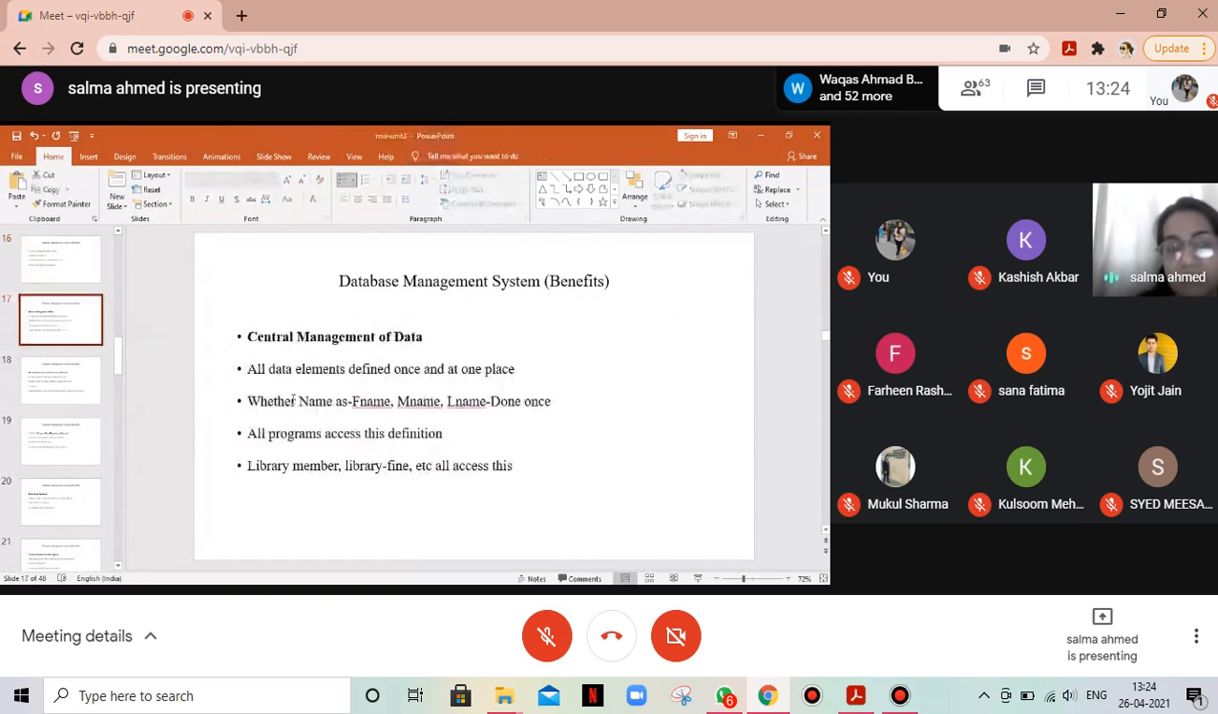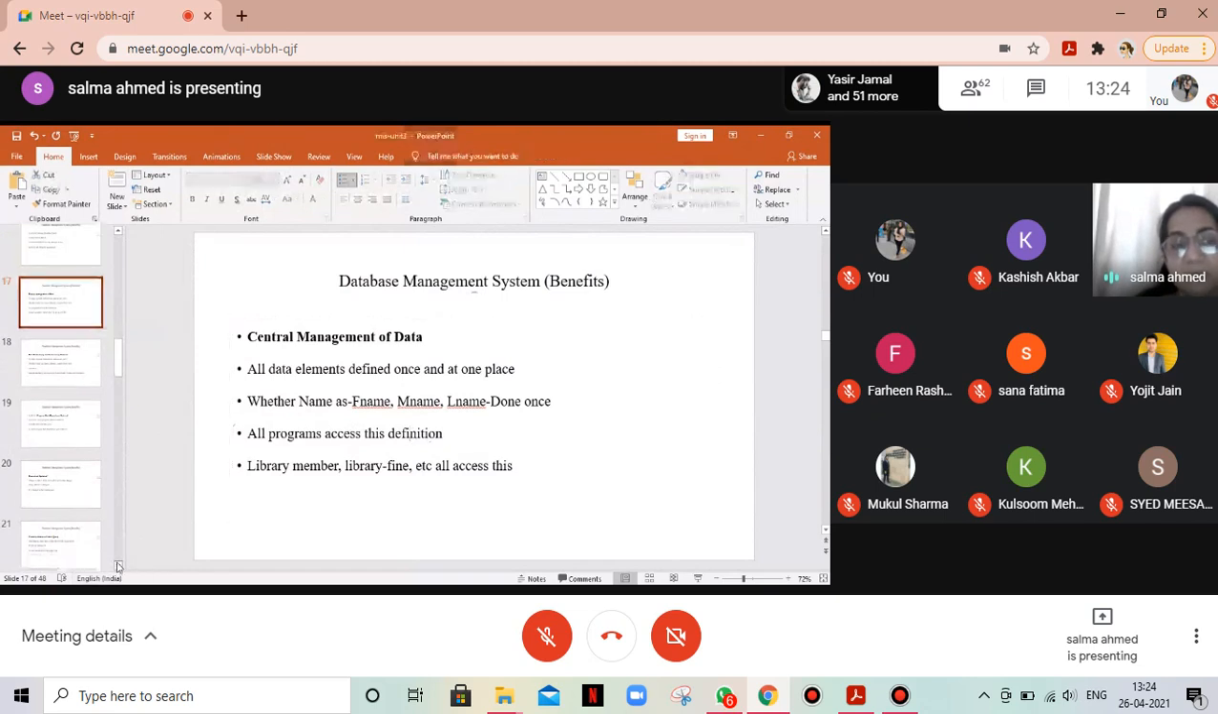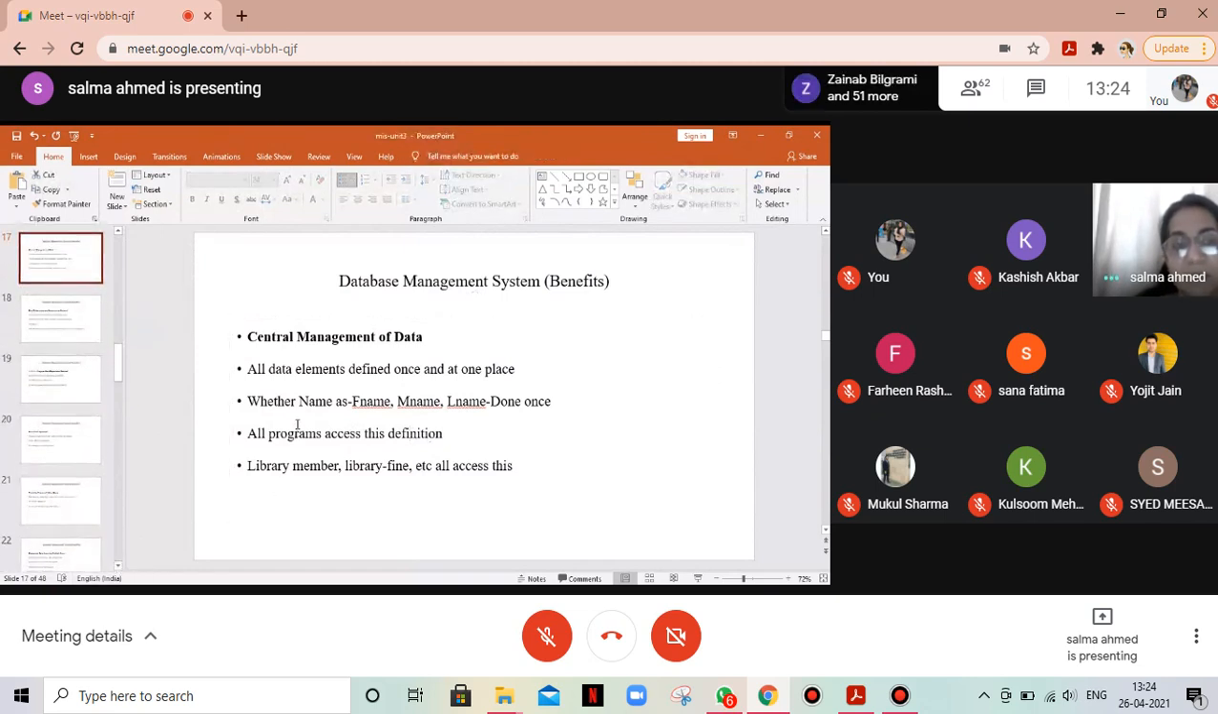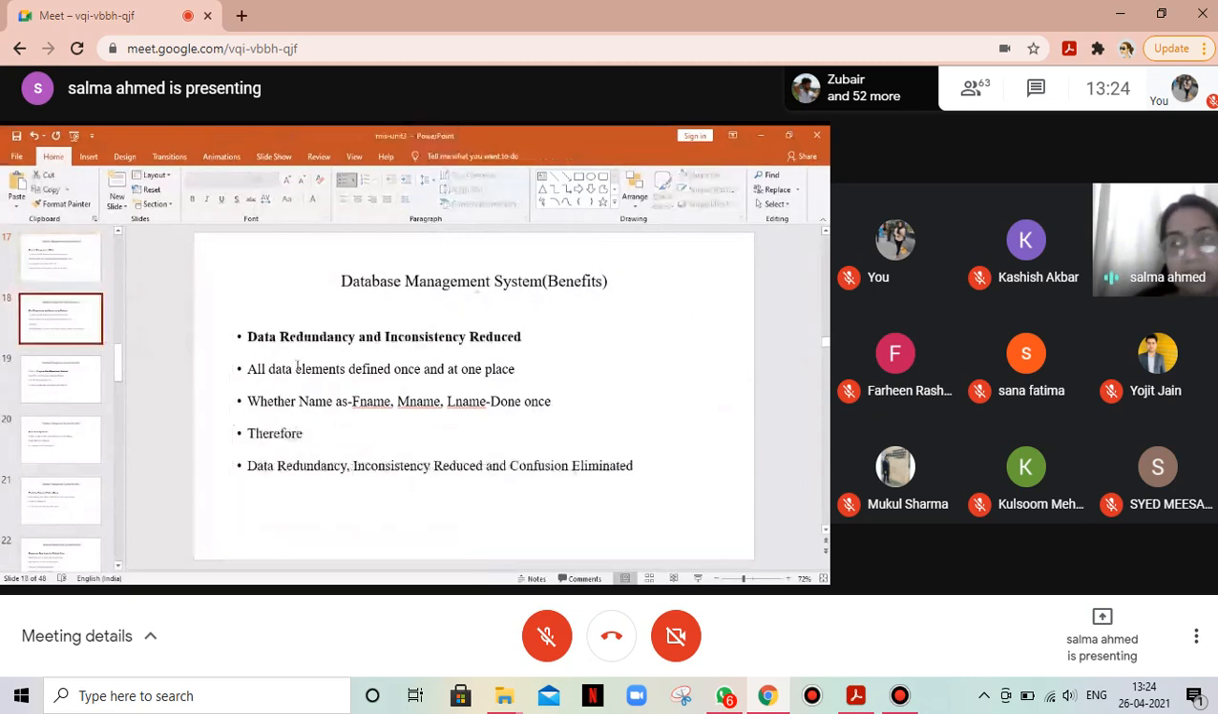Central management of data, because all data elements get defined once and at one place. Whether name is F name, M name, L name, it is done once and for all. All programs access this definition only. So whether it's the member file, employee file, or whoever is a fine program, whoever is accessing data, they will access the same definition. Whether it's library member or library fine, all of them access this central pool of data. Data redundancy and inconsistency get reduced because all data elements get defined once at one place. Therefore, data redundancy and inconsistency are reduced. Data confusion is also eliminated.